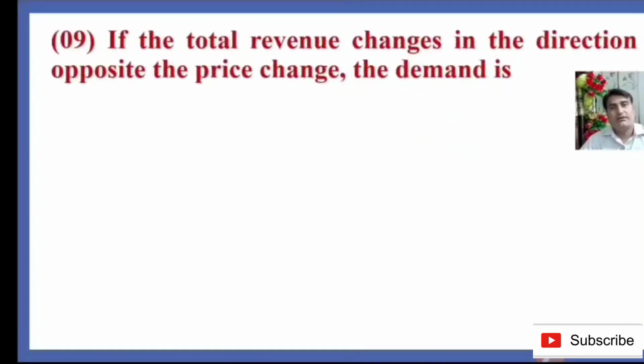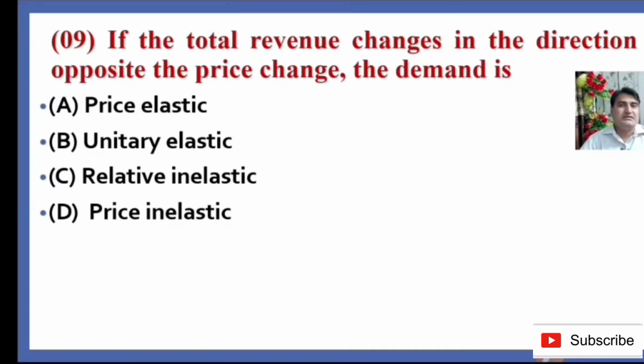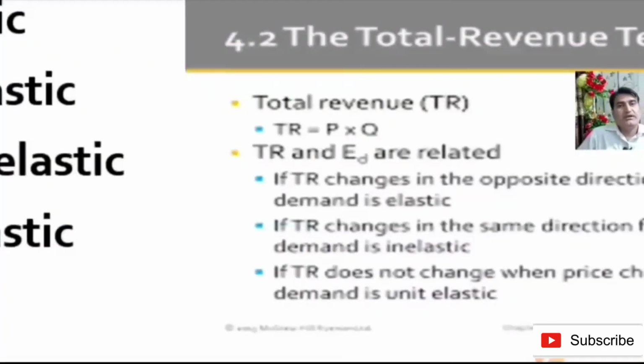Question number 9. If the total revenue changes in the direction opposite the price changes, the demand is option A, price elastic, option B, unitary elastic, option C, relative inelastic, option D, price inelastic. As we know, total revenue is equal to price times quantity, and total revenue and elasticity of demand are related.